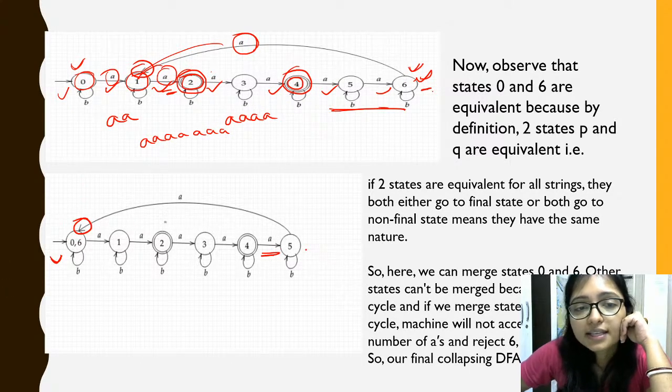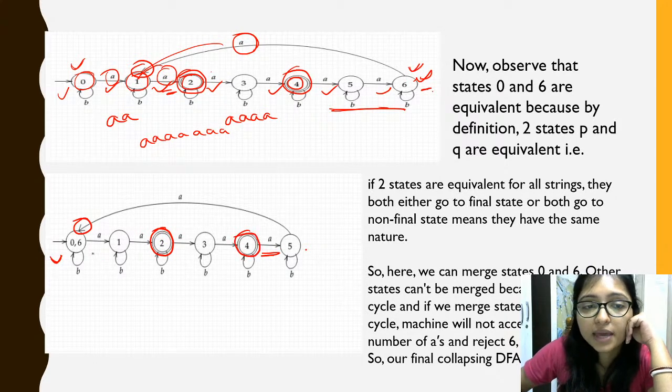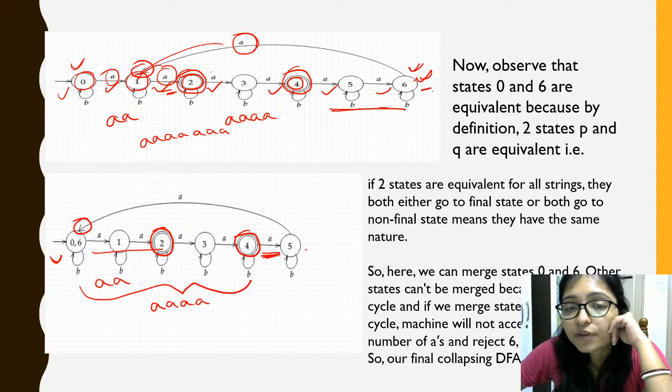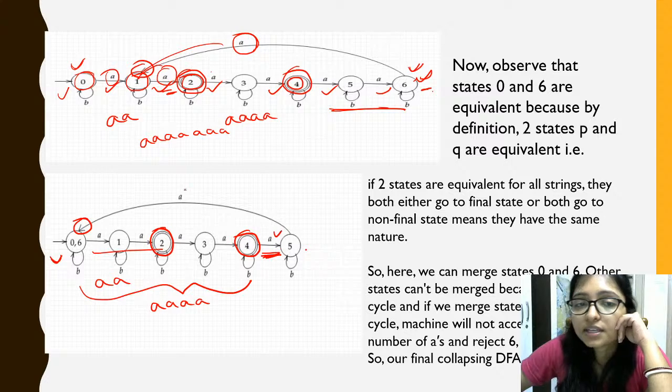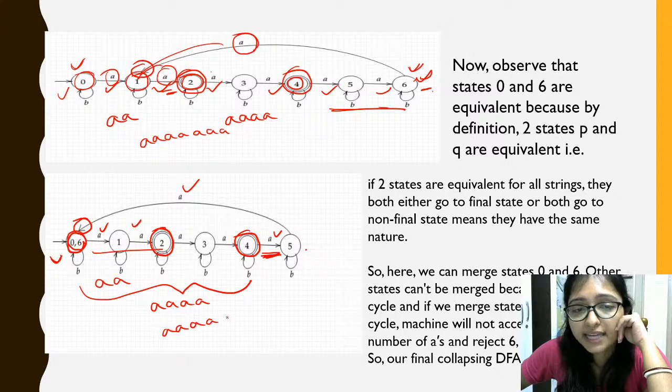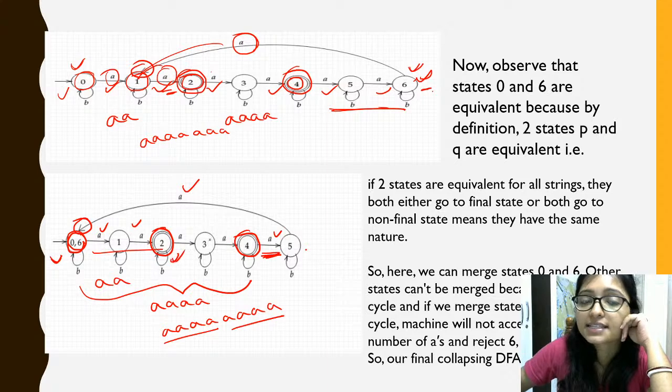So in that way, this is my final state and this is my final state. From here we are accepting AA, and from this one we are accepting AA, 4A. Now when the 5th A is coming, this is 5th, this is 6th. After that the 6th A is coming to the initial state. Then 6 plus 7, 8. Means again when it is coming to 8A, 4, 6, 7, 8, then again we are accepting here, right? So in that way we can accept.